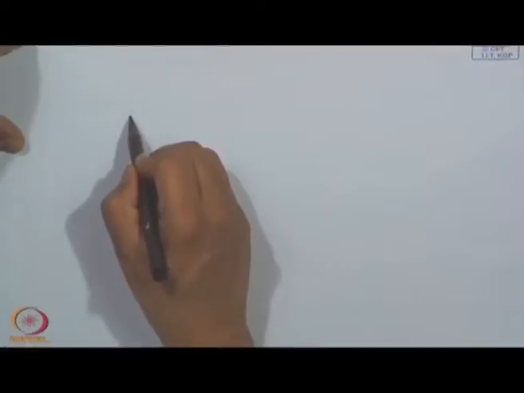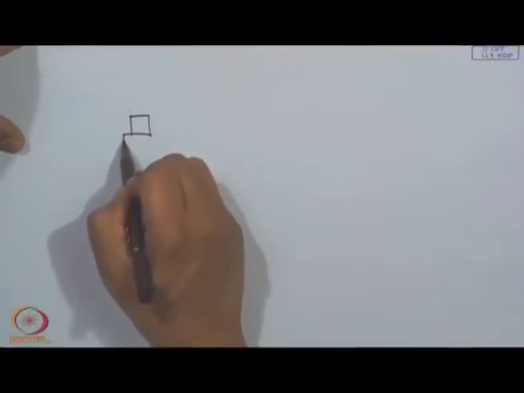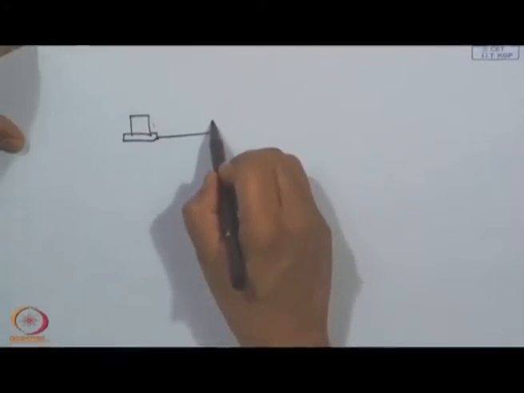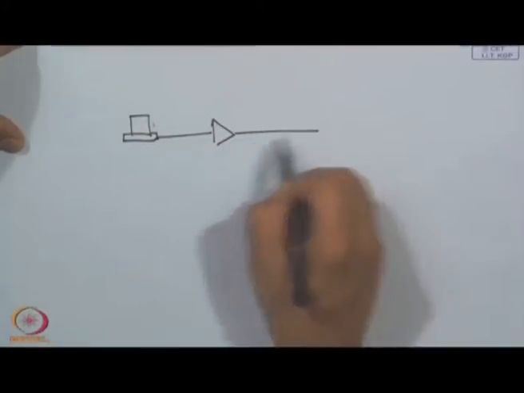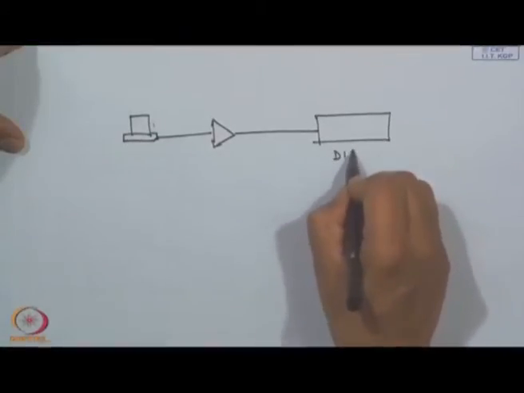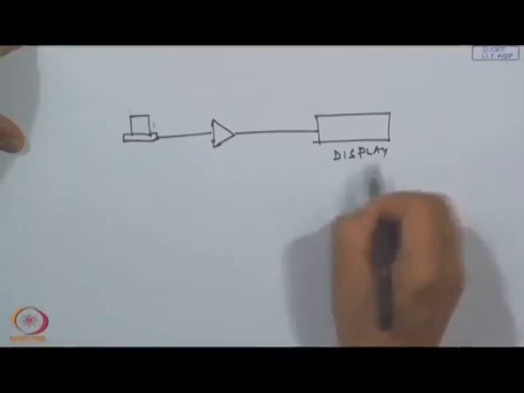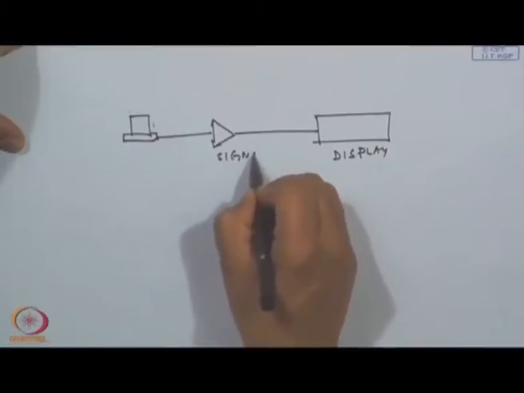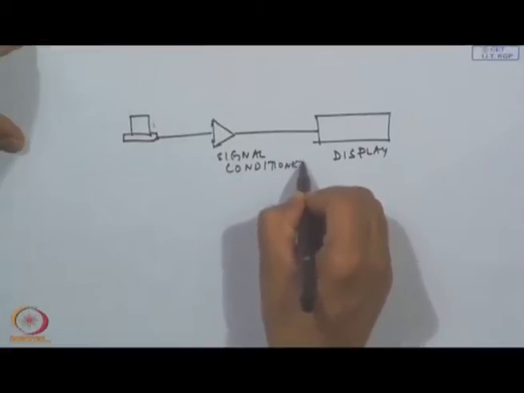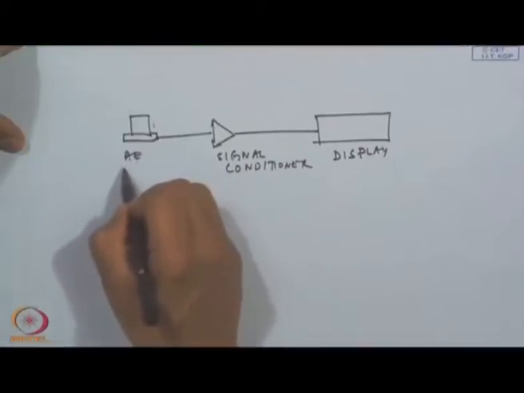Basically, it was an AE transducer, and then some sort of a signal conditioner, and then we have the display.